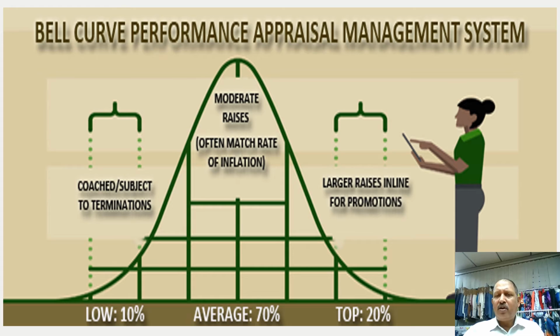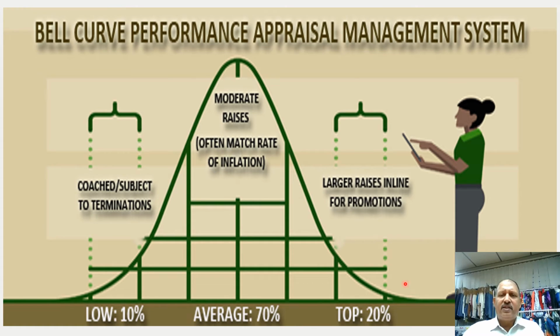When we talk about department performance, this curve is always used in the performance management system. How is it used? There is a KPI, the key performance indicators, and targets are set against each KPI, and then the performance is jotted down in Excel or on paper.